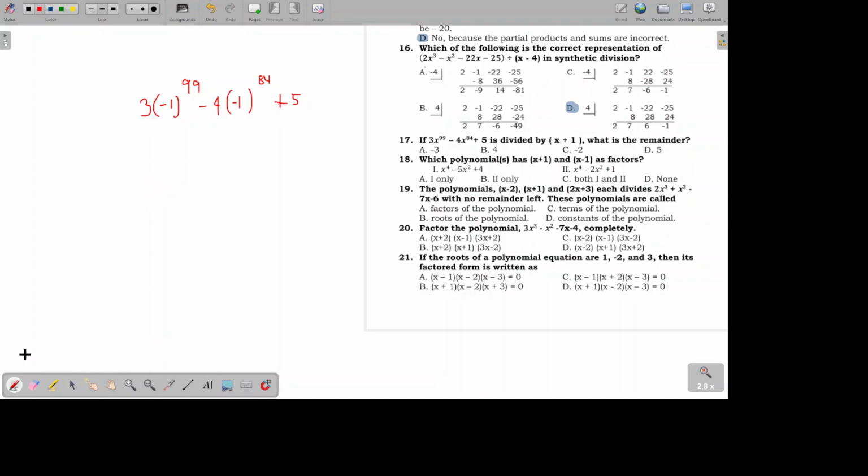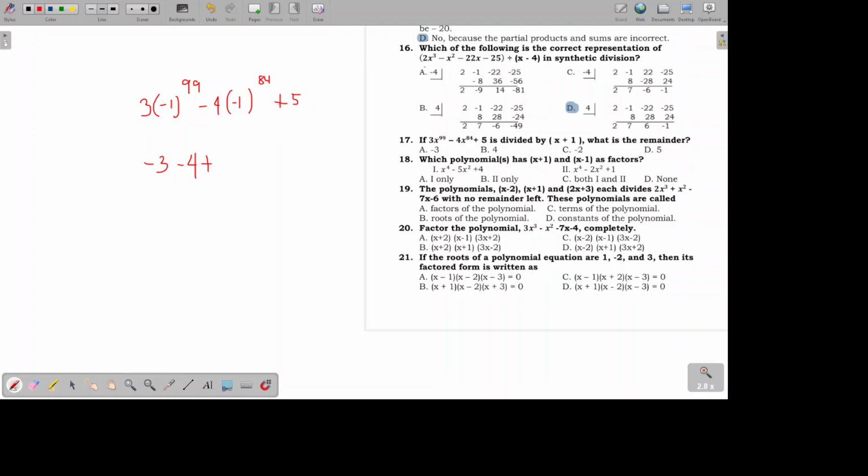The good thing about negative 1, when it is being raised to an odd exponent, it will always have a result of negative 1. And if it is being raised to an even exponent, it will always have a positive 1 as a result. So since this is odd, this is still negative 1. So 3 times negative 1 is negative 3. Since this is even, this will become positive 1. Negative 4 times positive 1 is negative 4.